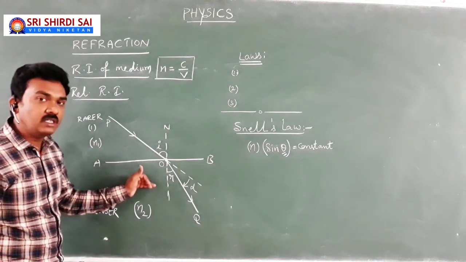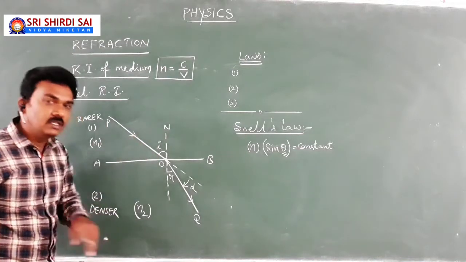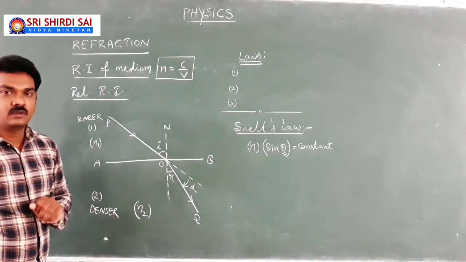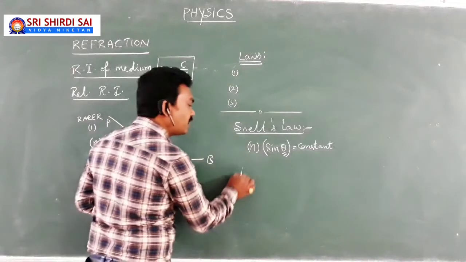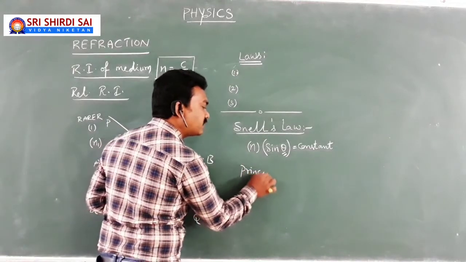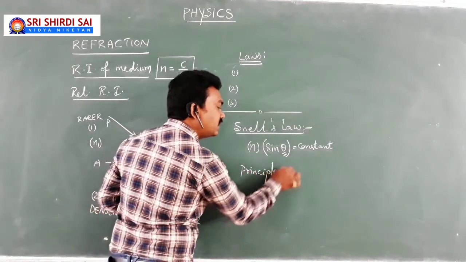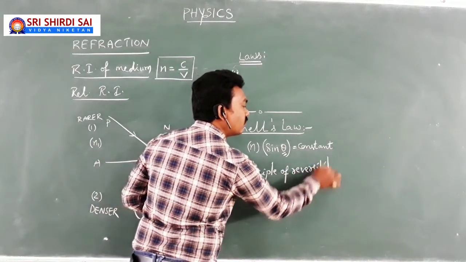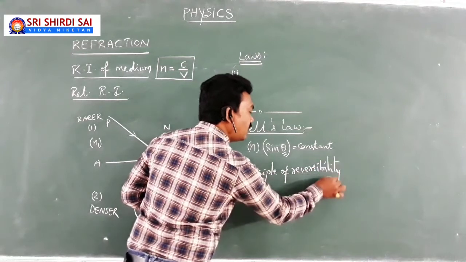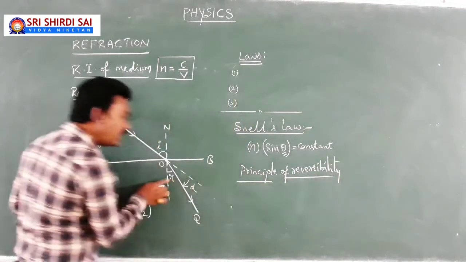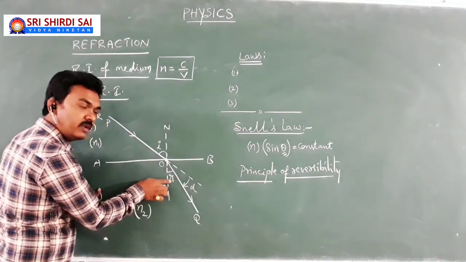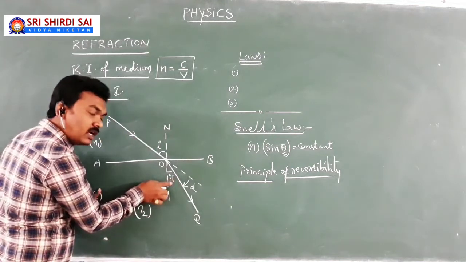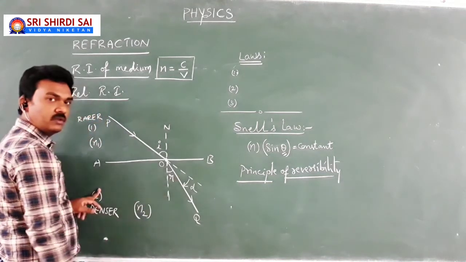But I do say r is the angle of incidence in the second medium. To understand that, you should have an idea of the principle of reversibility that you learned in the earlier class. Yes, r is not only the angle of refraction in the second medium, it is also the angle of incidence in the second medium.